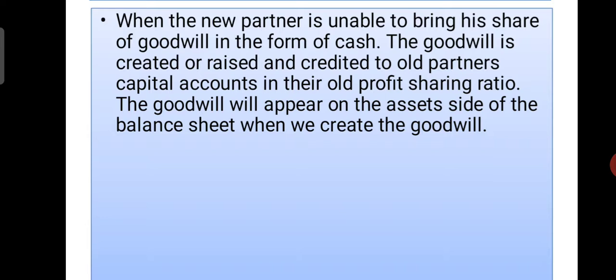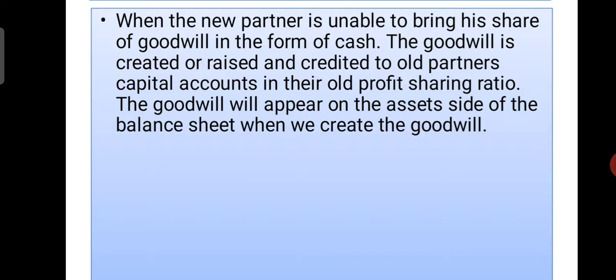This is the important point. What is the important point? When the goodwill is created, that goodwill amount will appear in the new balance sheet. It is a very important point.